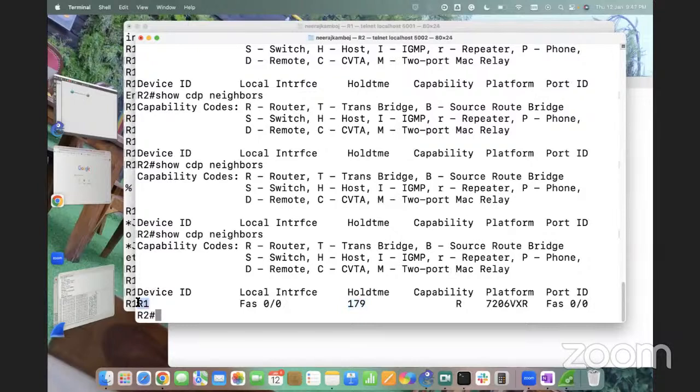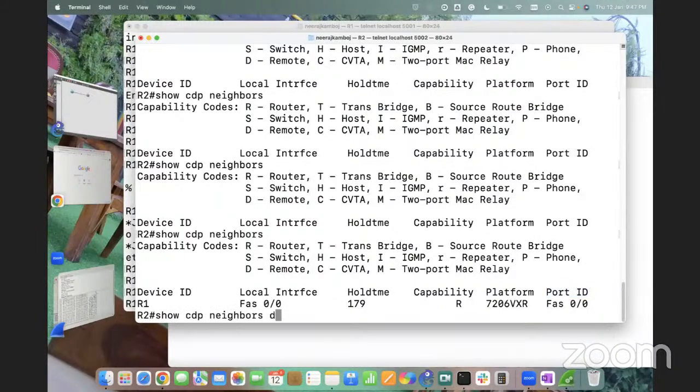So I'm getting the device name. I'm getting the local interface, which means my interface. What is the neighbor's interface ID? The hold time timer is running. Capability, that's a router only. That's the capability code here. What is the platform? That is the 7206 platform. What is the port ID? What port is the neighbor using? So that's an overview of the neighbor.